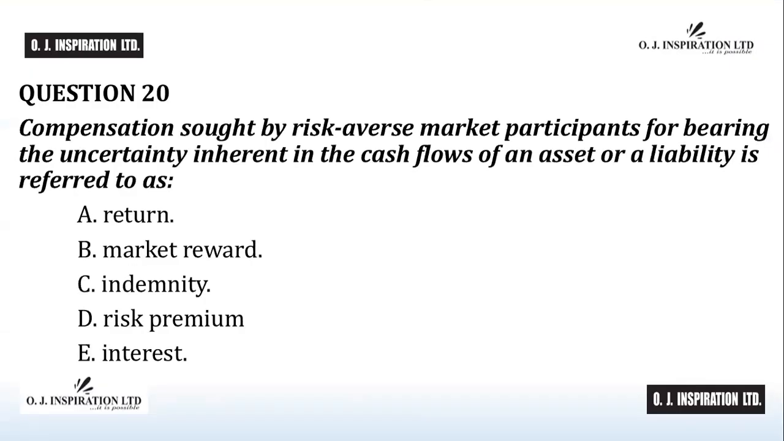Question number 20. Compensation sought by risk-averse market participants for bearing the uncertainty inherent in the cash flows of an asset or a liability is referred to as A, return, B, market reward, C, indemnity, D, risk premium, E, interest. Time counts.